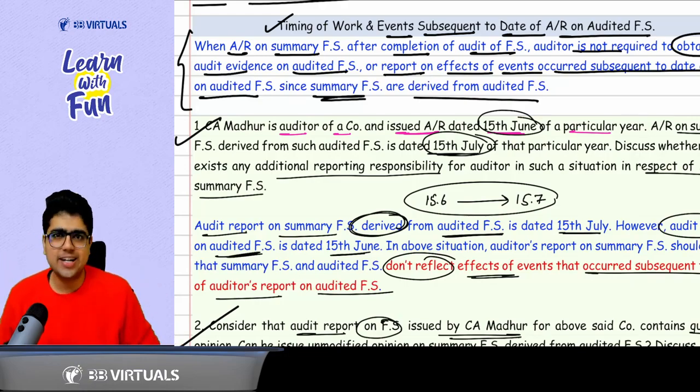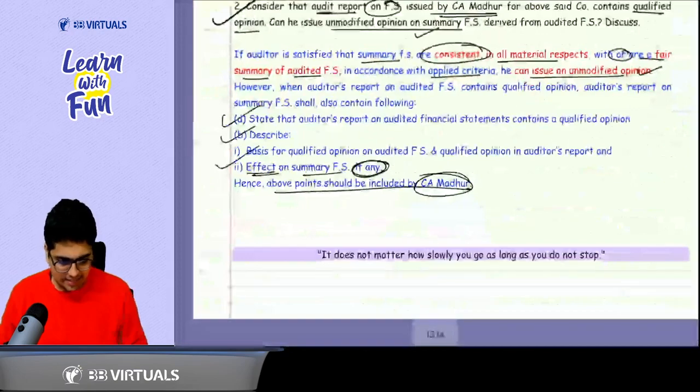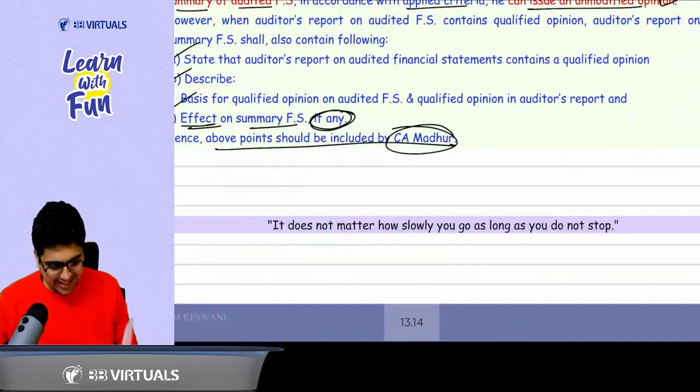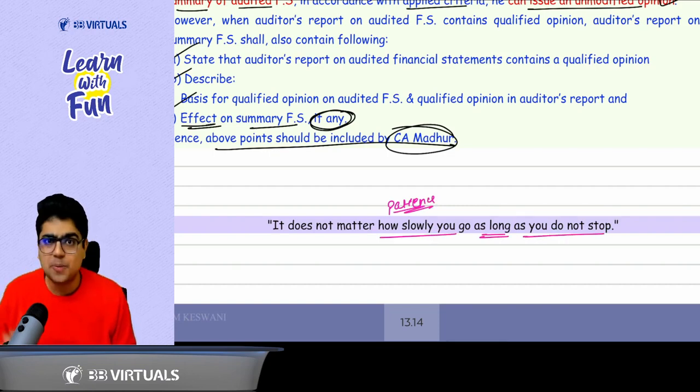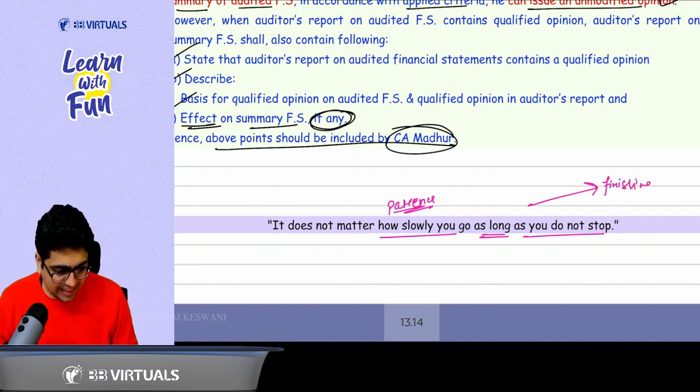Chalo. Thanks a lot for attending today's class. And at the end, remember, it does not matter how slowly you go. In life, patience is very important. Once you have patience, you can achieve anything in life. So it does not matter how slowly you go, as long as you do not stop. And once you do not stop, you automatically reach the finishing line and emerge as a winner.